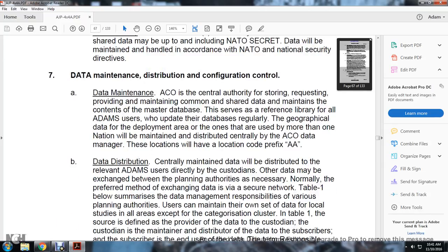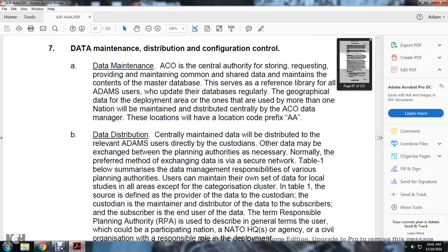Data maintenance and distribution and configuration control. Data maintenance. The Allied Command Operations central authority is provided with the maintained common and shared data that maintains the contents of the master data to serve as the reference library for all Allied deployment and movement systems users. The update of the database for regular geographical data and deployment area data used by more than one nation is maintained and distributed centrally with the Allied Commander Operations.